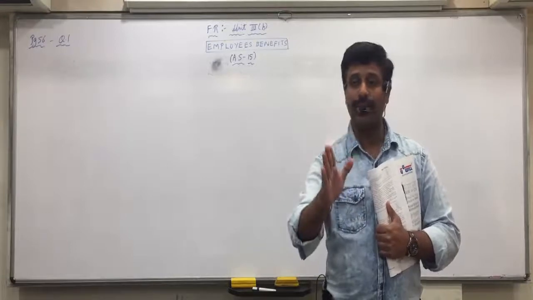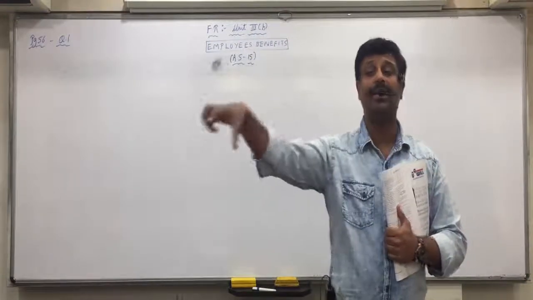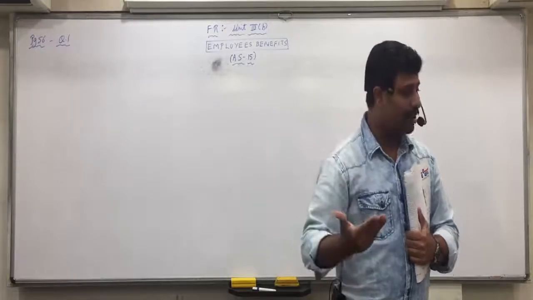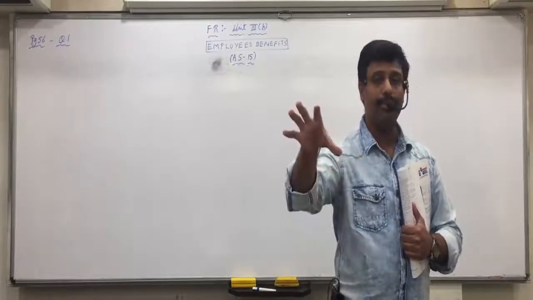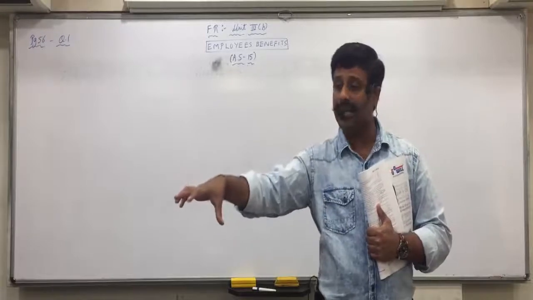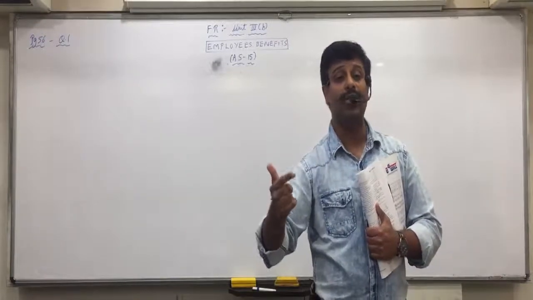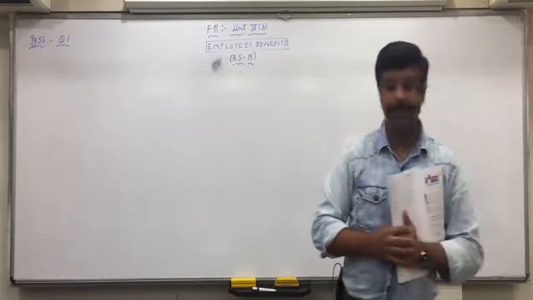For this 1000, you will make provision from P&L account and keep it aside. Normal accounting, it's a future expected loss. So this 1000, you will make a provision from P&L account and keep it aside. And in balance sheet, because it becomes due in the next 12 months, you will show it as current liability.